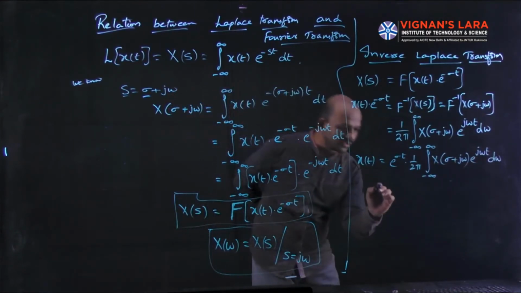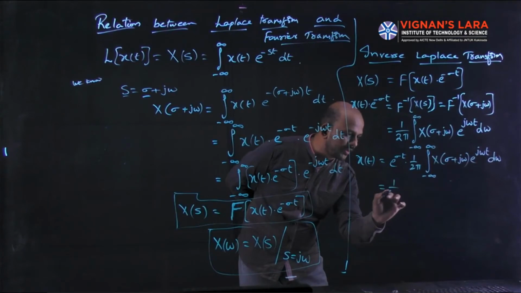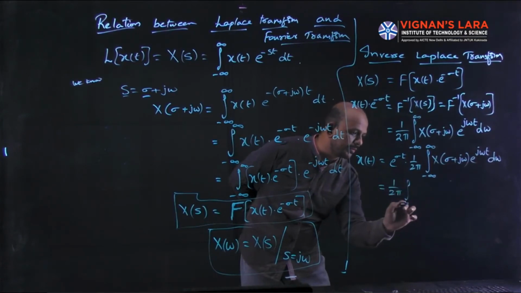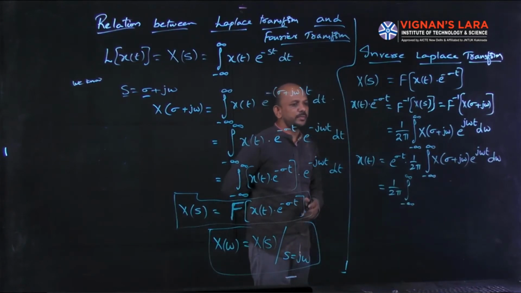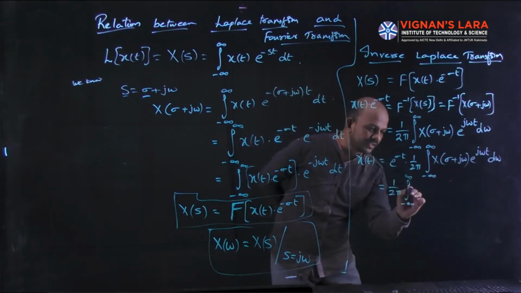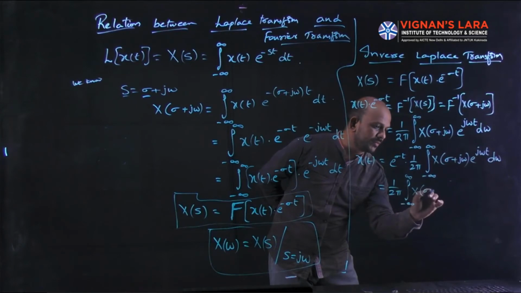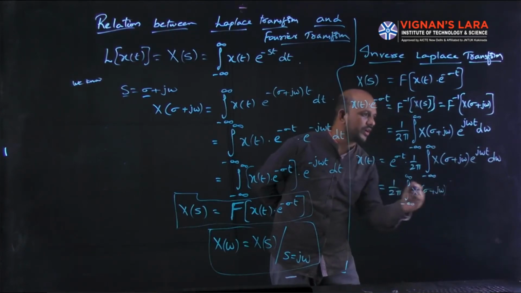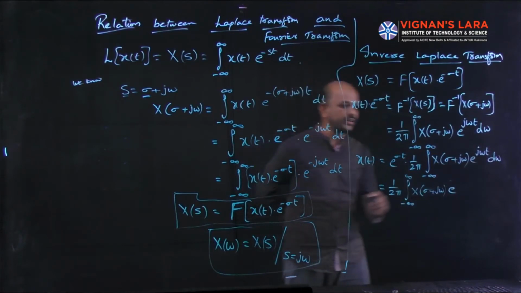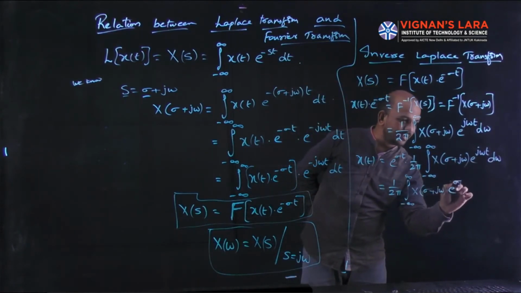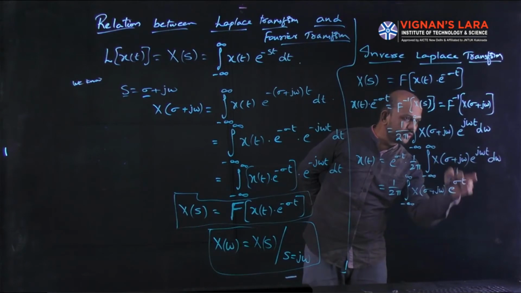Now that will be equal to 1 by 2 pi integral minus infinity to infinity. If I bring that e power sigma t inside of the integral, it becomes X of sigma plus j omega into e power sigma t into e power j omega t.